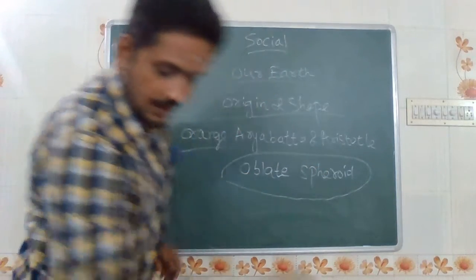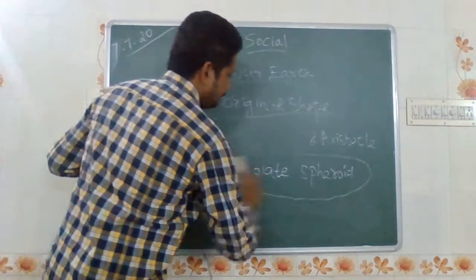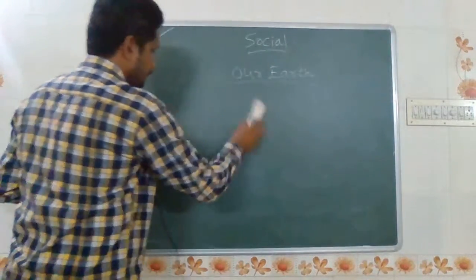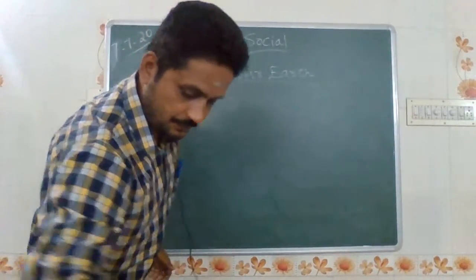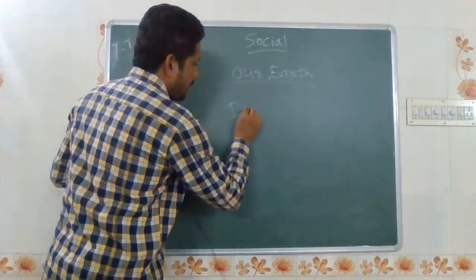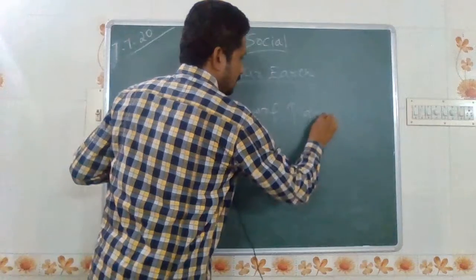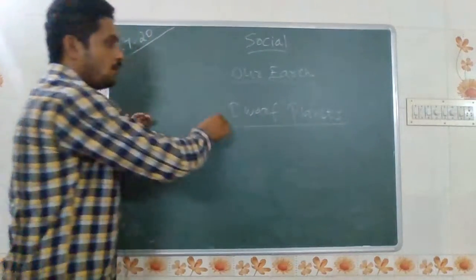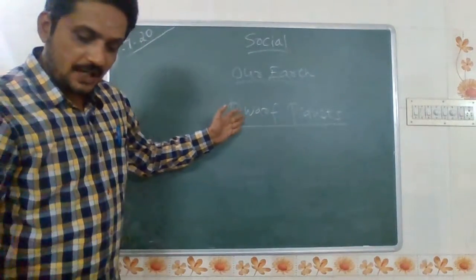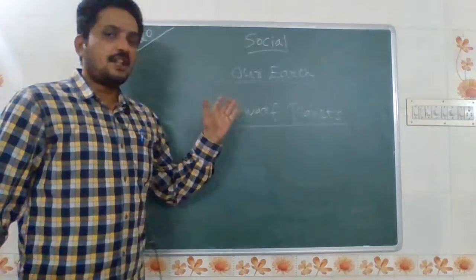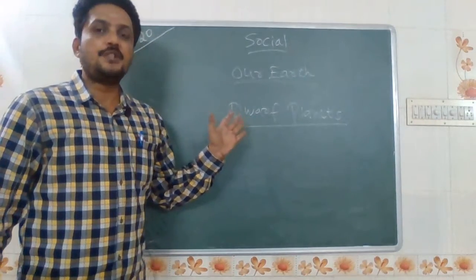Next, we will look at dwarf planets. What is meant by dwarf planets? A dwarf planet is a planet not recognized as a planet by the scientists, that is Pluto.